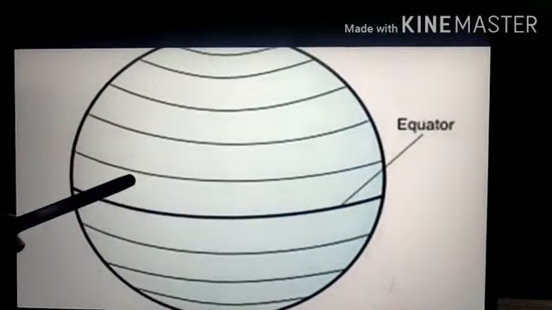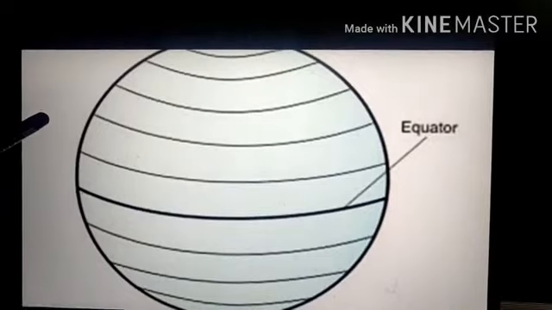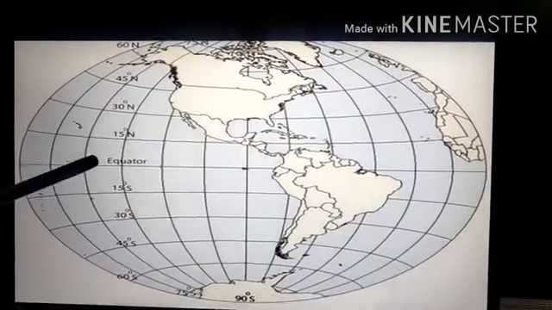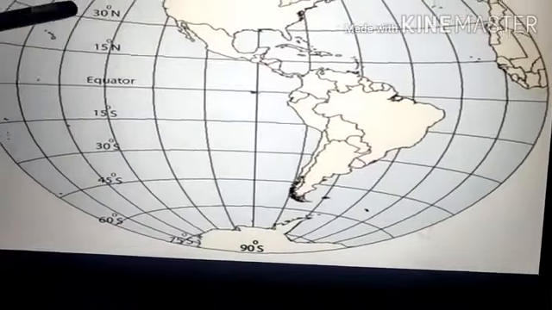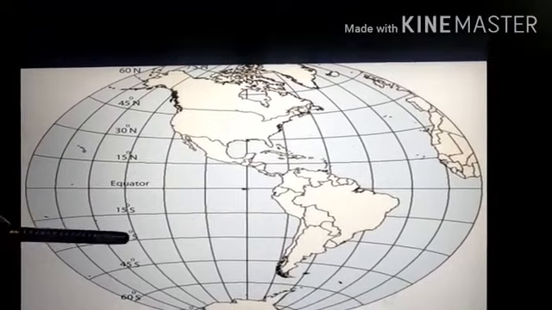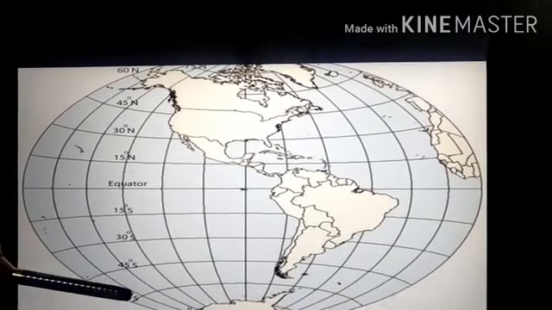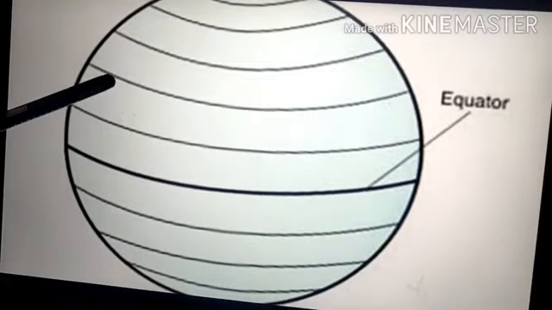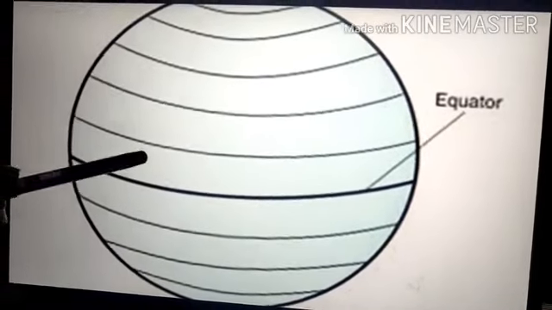Now each particular latitude is a complete circle. The latitudes which are towards the northern part of the equator are denoted with the letter N, and the latitudes which are towards the southern part of the equator are denoted with the letter S. The distance between any two latitudes will be equal.